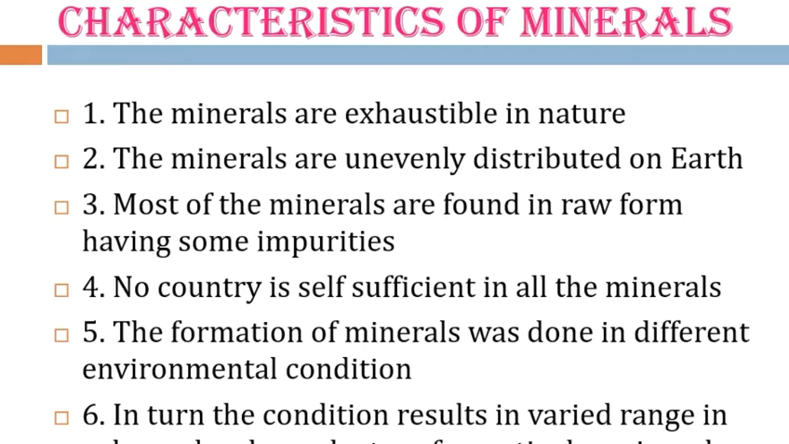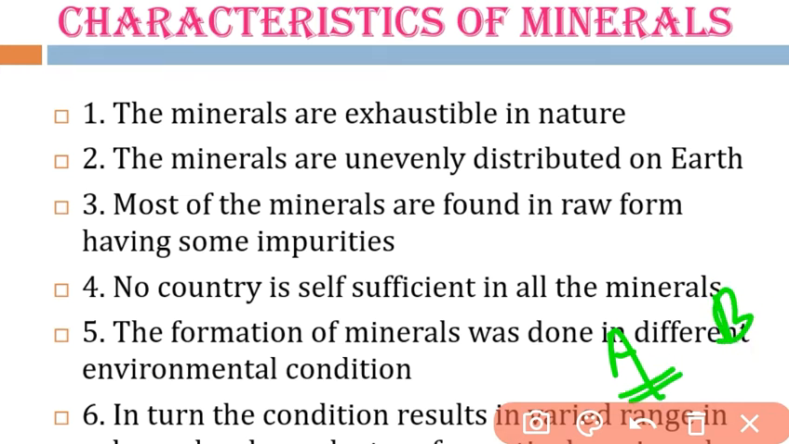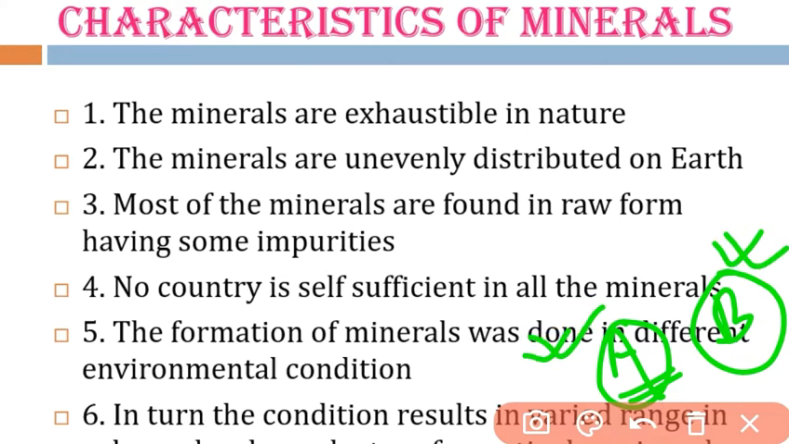If you have a place A and a place B, and place A has a sufficient concentration of the mineral coal, and in place B there is a sufficient concentration of petroleum, then this place is sufficient in coal and this place is sufficient in petroleum. So minerals are unevenly distributed on earth; they are not evenly distributed.